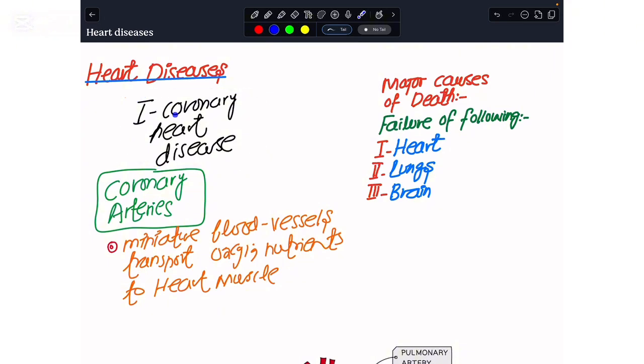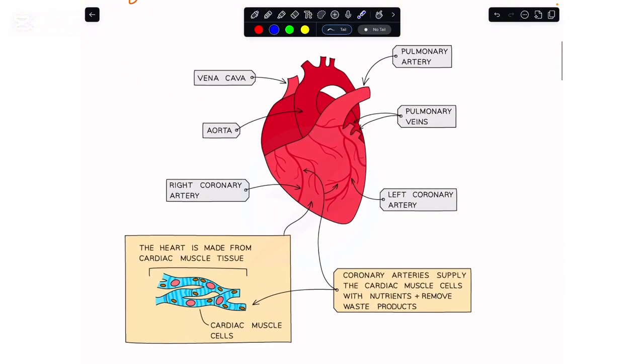Since the word is coronary, our idea of the word coronary should be very clear. In the previous lectures I have taught you that the heart is a living organ, and in the heart there are muscles, and these are the cardiac muscles. These cardiac muscles keep on contracting and relaxing, and for that purpose we need energy. And energy can only be produced within these cardiac muscle tissues when we provide the heart muscles with glucose and oxygen gas.